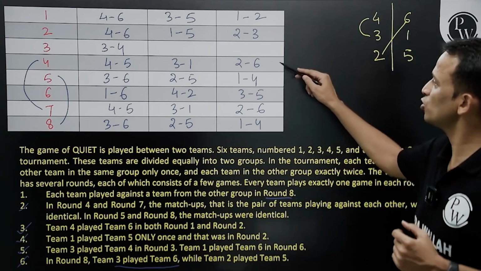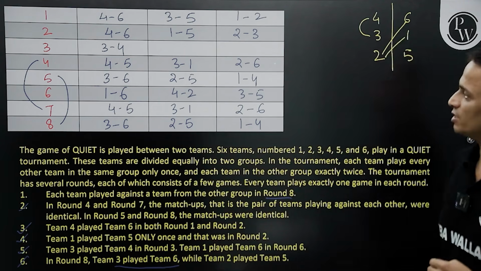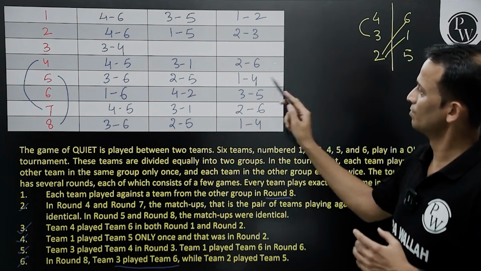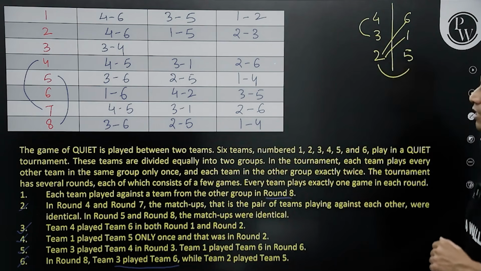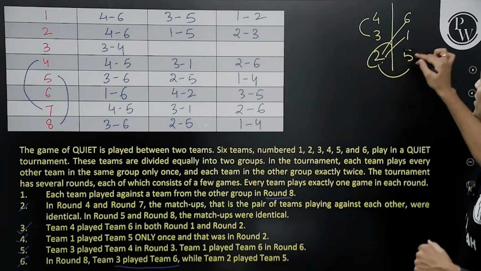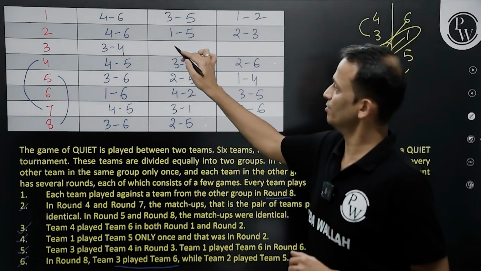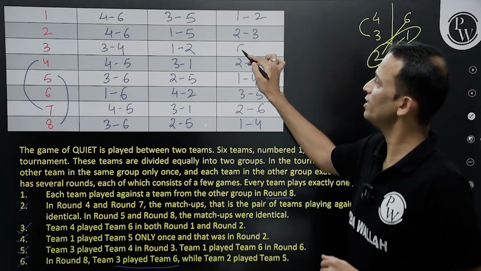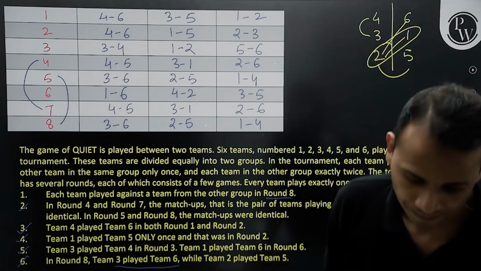So between 2 and 6, 2 matches are already done. 2 and 1, there will be 2 matches. So let's see if 2 matches are played. 1 and 2, 1 match, and I could not see any other match between 1 and 2. And 2 and 5, 2 matches are already done. So that means between team number 2 and team number 1, another match is left. And then I'll write the last match that will play between team number 5 and team number 6. The table is over.